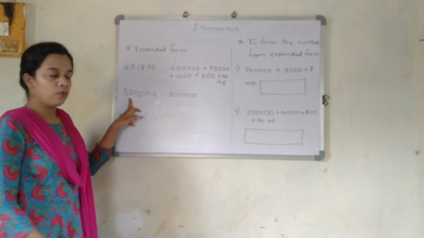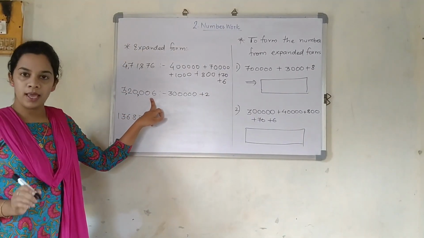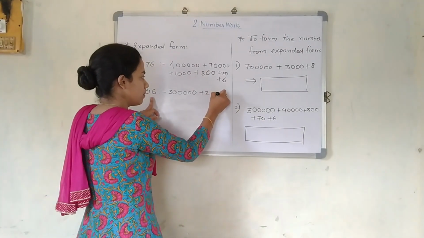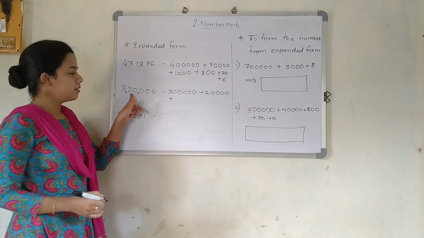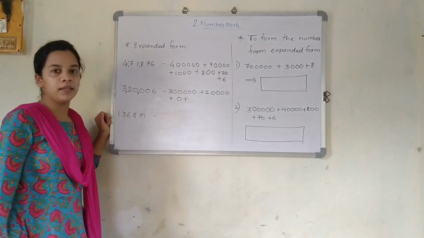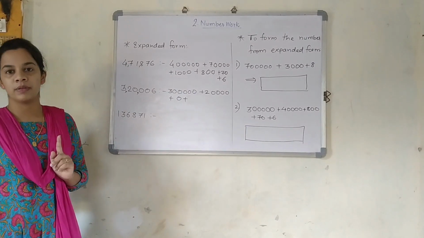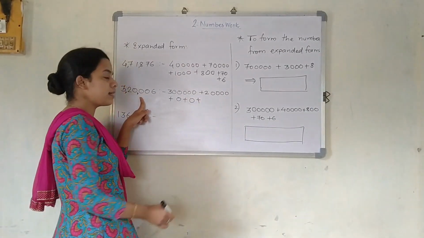Next is 2. I will write 2 here. How many numbers are there after 2? Yes, there are 4 numbers, so 4 zeros. Plus 0 is present here. Whenever 0 is present, you are not supposed to write anything at the front or back. You are just going to represent it by 0. Next, again here 0 is present. That also I will write as it is.